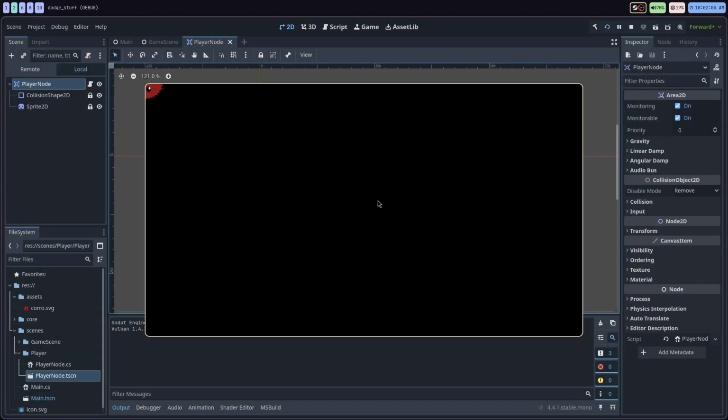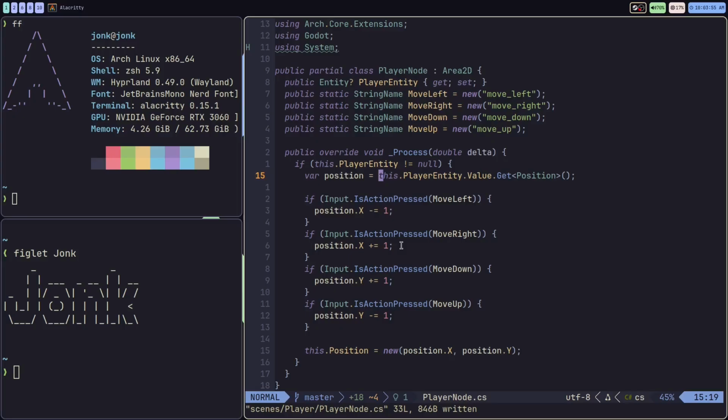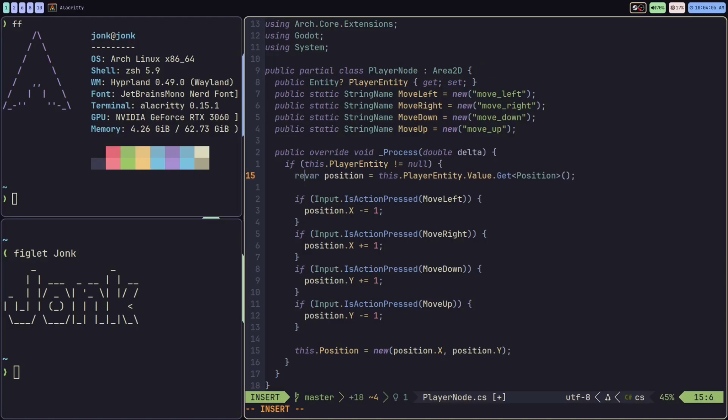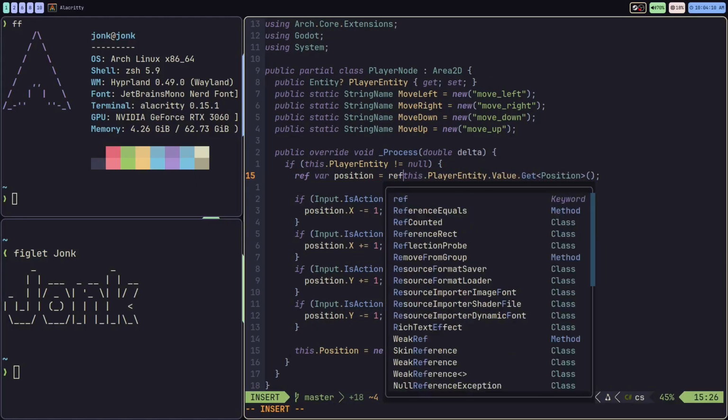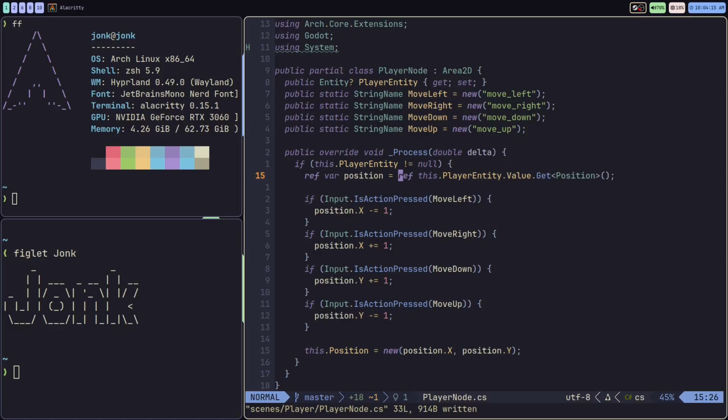Okay, let's see what happens. Let's just test this out. Okay, I started it and it's running, but something's not right. So I actually did this wrong, and we're going to show a little idiosyncrasy with this. The way this was working was wrong. What I need to do is, this is a structure, so I need to call this like this. I'm going to call reference is going to equal reference, because we weren't actually changing the entity in the ECS system itself. We were getting a copy of the position. We were changing the copy, but we weren't changing the original.